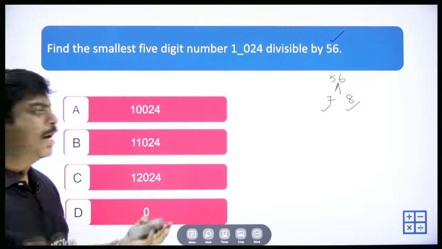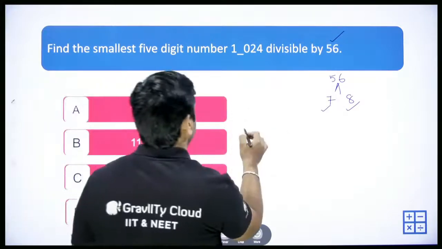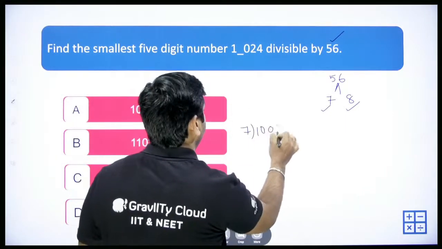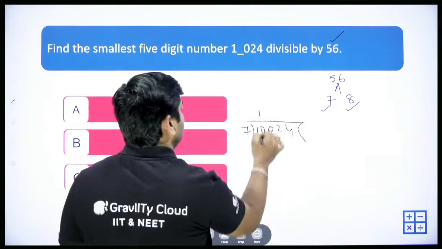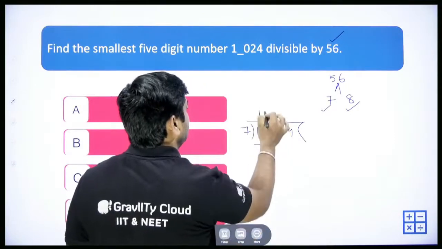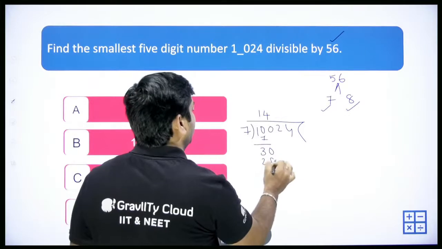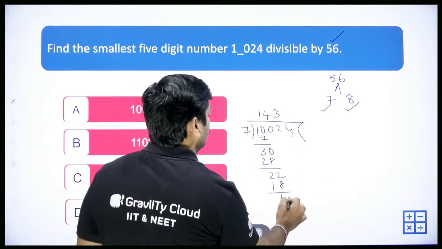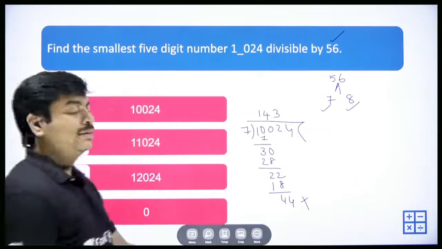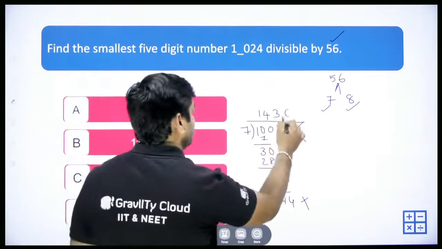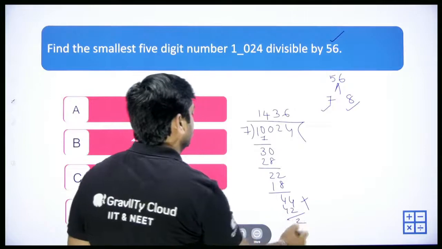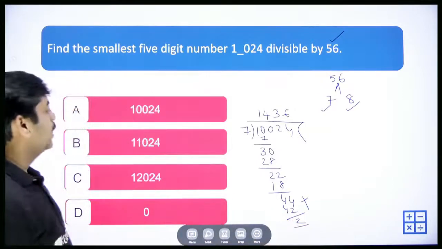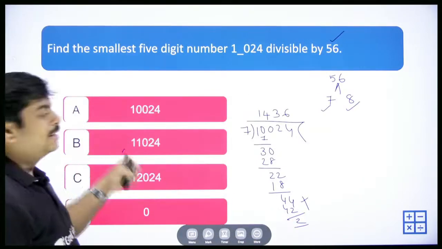Let's assume that you don't know the multiple rule of 7. So just divide 10024 by 7. 7 ones are 7, you have 3, 0. 7 fours, 28. We have 2, 2. 7 threes, 18. We have 4, 4. And that is not divisible, right? So 7 6s are 42. And you're left with the remainder 2. So what we can do, we can go with the second option, 11024.